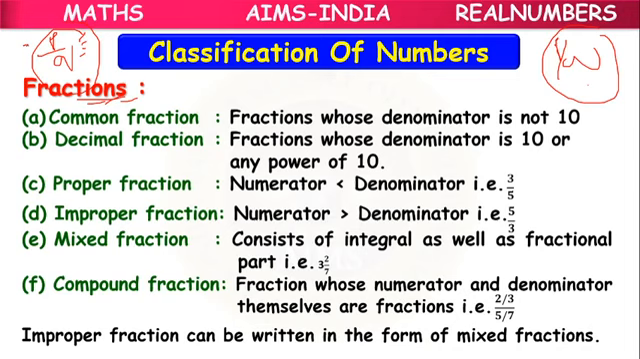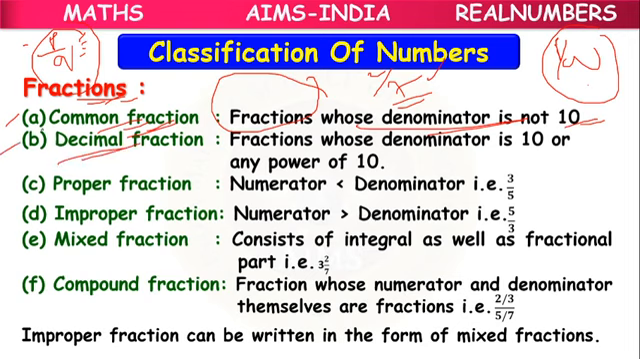Okay. Next. So here, what are the types of fractions? Common fraction, the first type. Common fraction means fractions whose denominator is not 10. Like 2 by 7. Here the denominator is not 10, so that's why it is a common fraction.